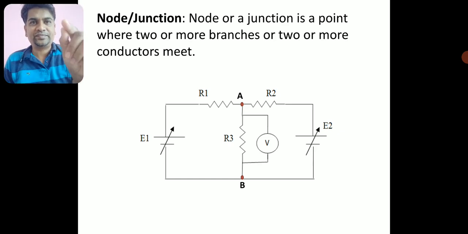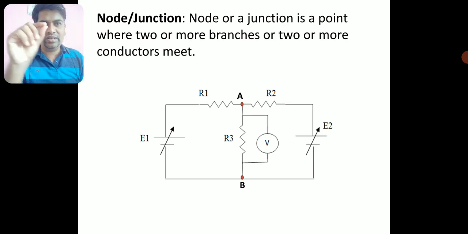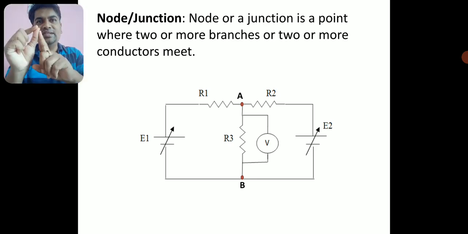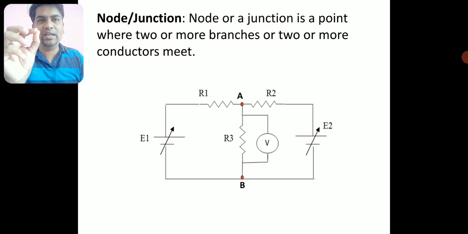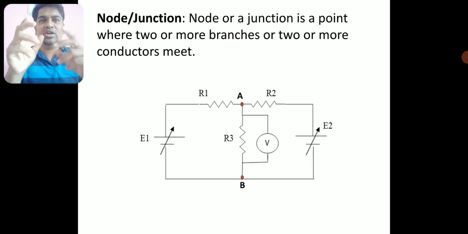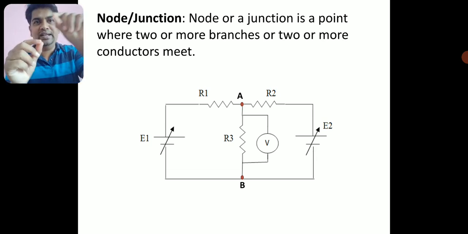There is an edge over here in the R1 resistance. On the left side you can see an edge point where it is coming from the battery E1. Whether it is a node or not: the edge point where this R1 resistor and the E1 battery meet, do you think it is a node? No, this point is not a node or a junction because it is not two branches meeting. It is a continuous branch.